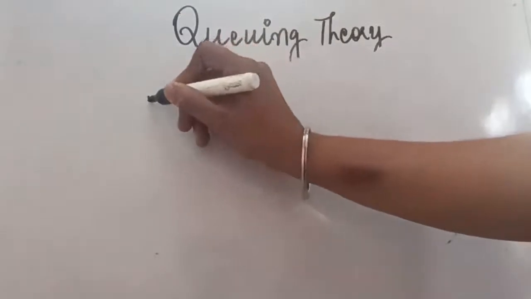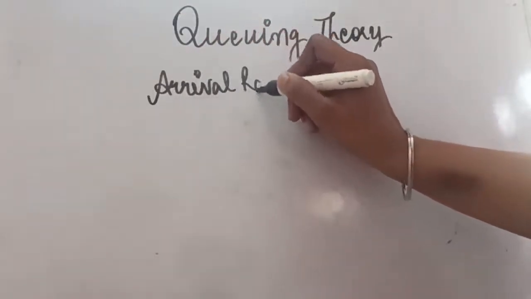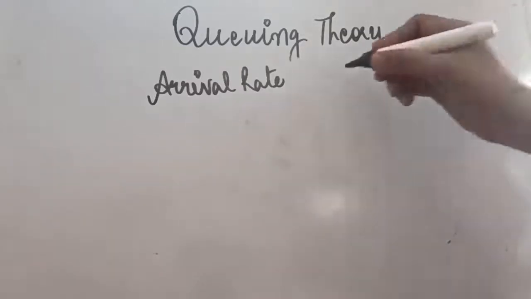Now in this video we will see various practical formulas that you will use to solve the questions related to queuing theory. So first of all, let's see the formulas. The first thing you should know, first of all, we will be searching in the question about the arrival rate. Arrival rate is basically how many customers arrive in 1 hour. Generally we take the hour, but we can take minute also. But to have a uniform pattern, in most of the questions we will see the customers arriving in 1 hour.